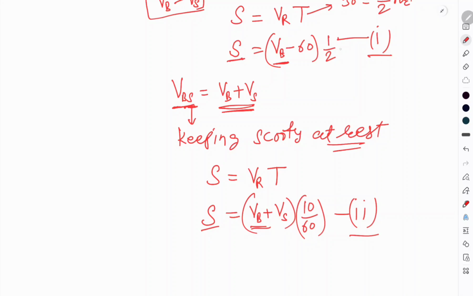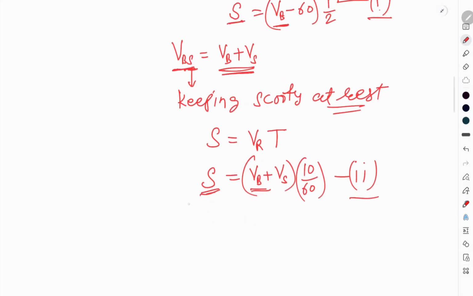If we put the value of S from equation number 1 into equation number 2, then it will be Vb minus 60 into half is equal to Vb plus 60 into 1 by 6.